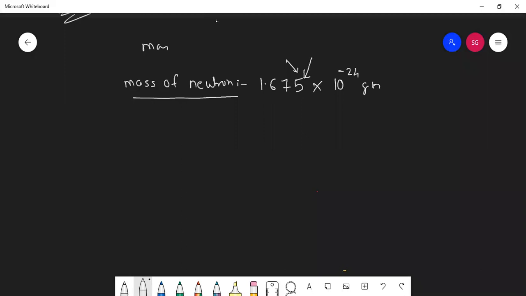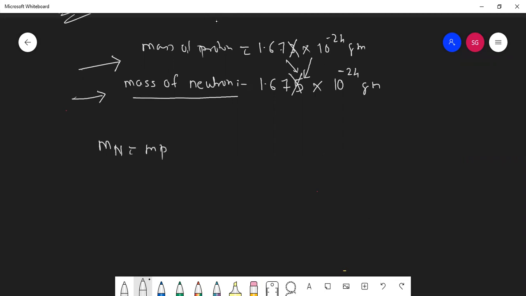And what was the mass of proton? I am talking about exact mass. It was 1.673, if I am not wrong, into 10 raised to minus 24 gram. So the mass of neutron is slightly greater than the mass of proton, but we don't take this number. We treat them as both equal in mass. So can I say mass of neutron is equal to mass of proton? Because we take only 1.67, but actually whose mass is slightly greater, students?